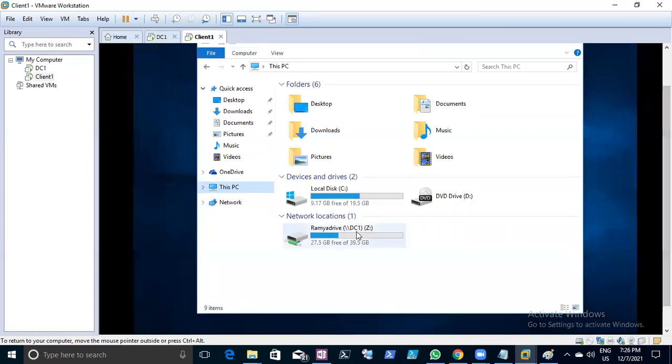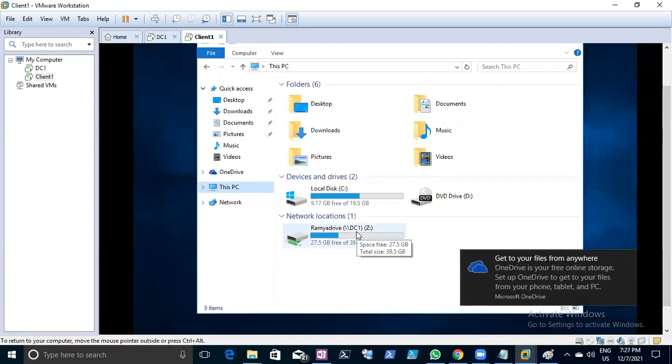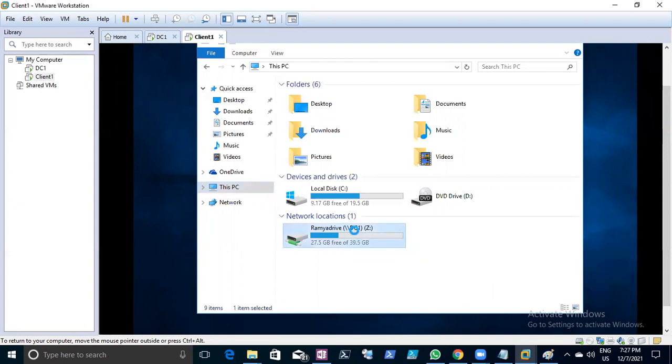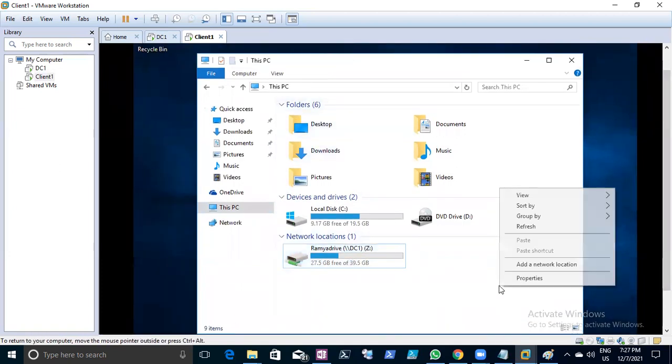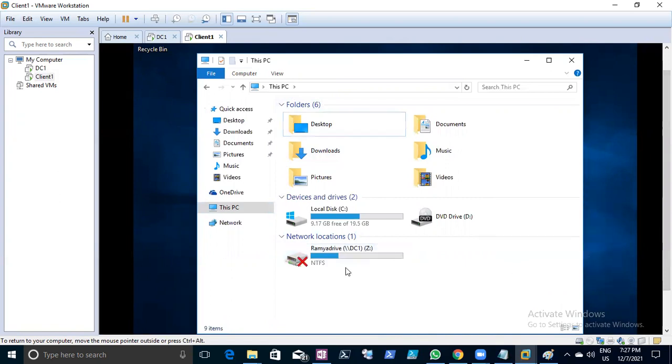Yeah, in one interview they asked me, if a map drive is not available, what will you do? Correct. For now, say the drive is not available. Right-click, disconnected. You already mapped it, but after a reboot or something it got disconnected. If it is disconnected, the red sign will appear. Correct. See, right? Now how do you remap it? See, it's gone now. How do you remap it?